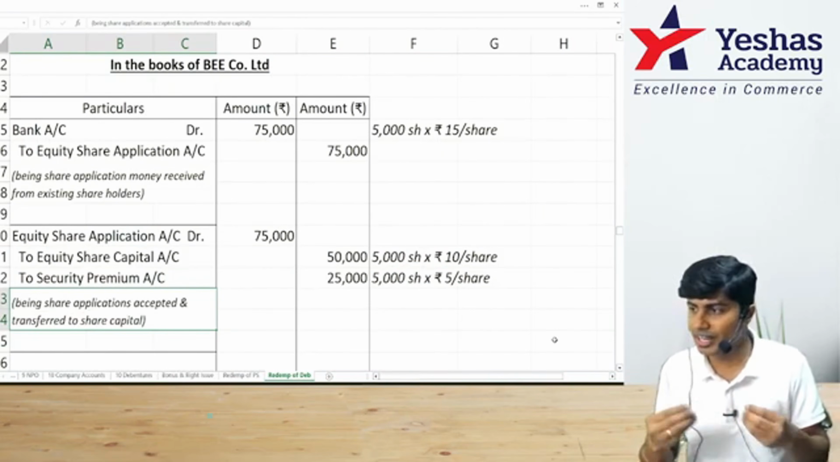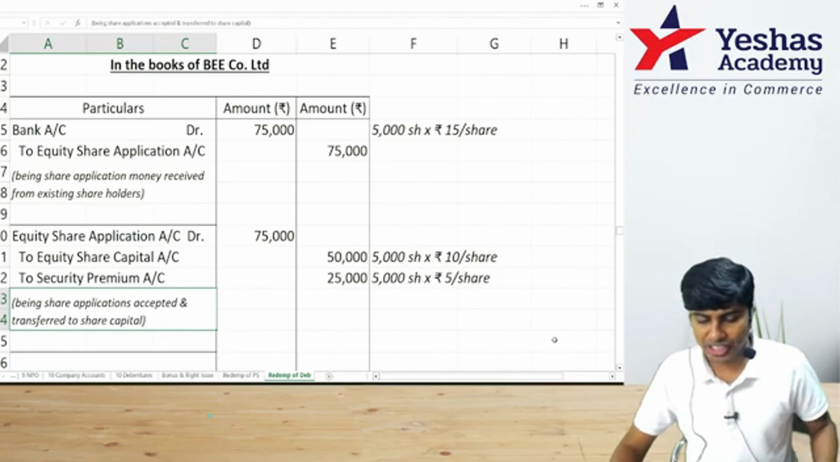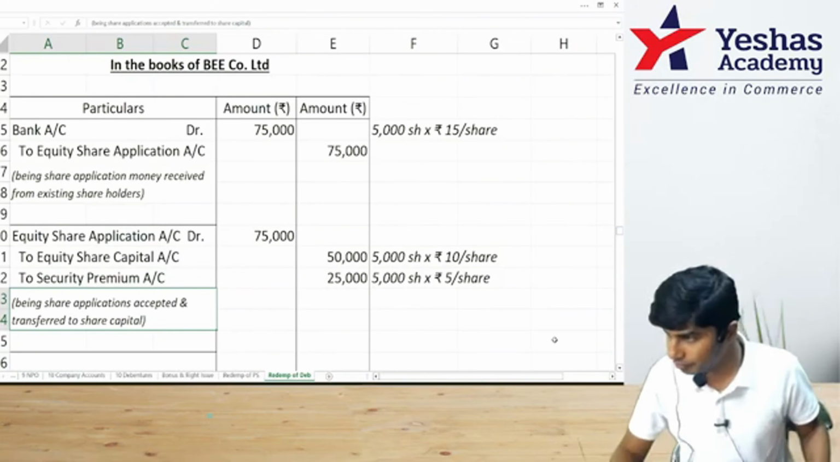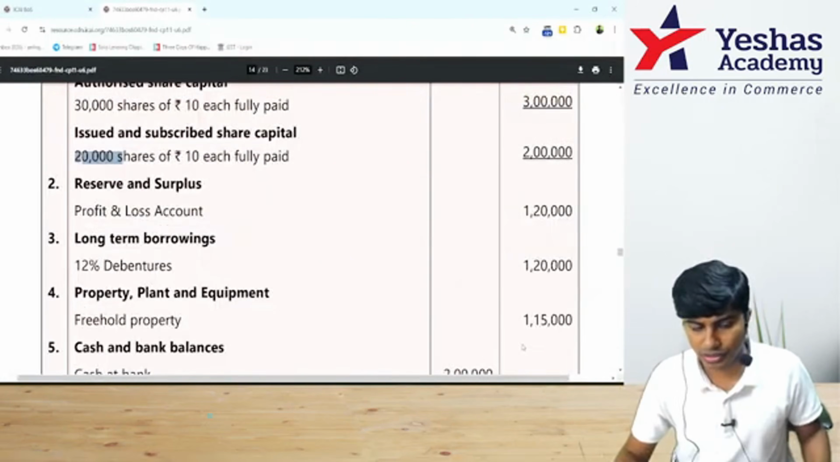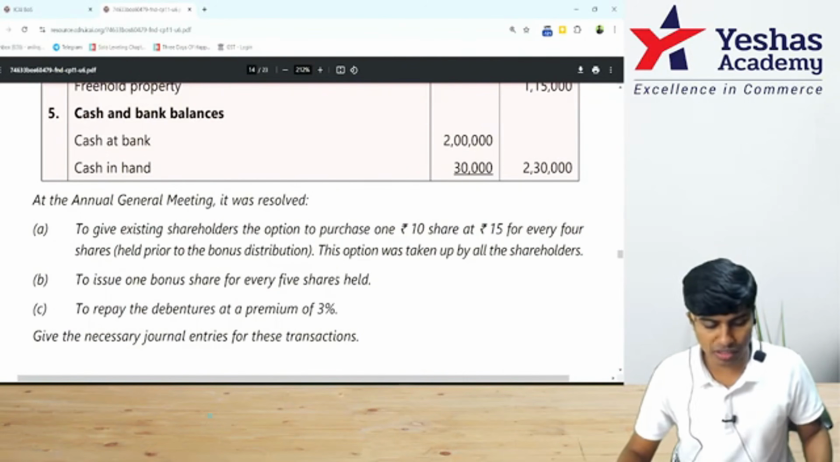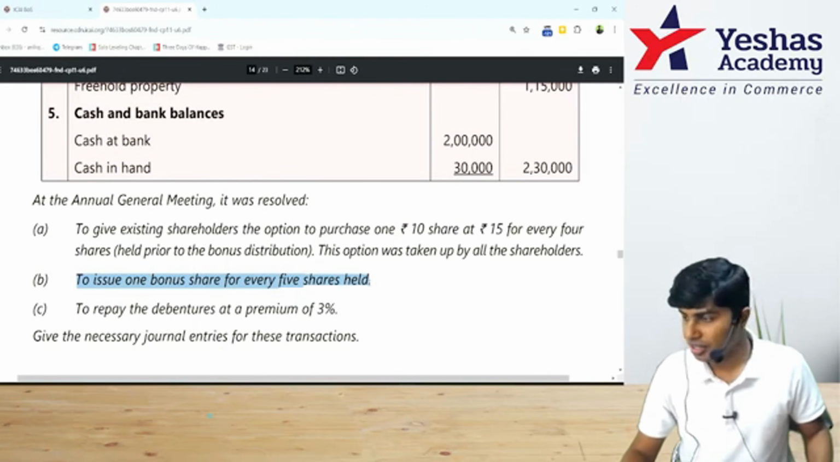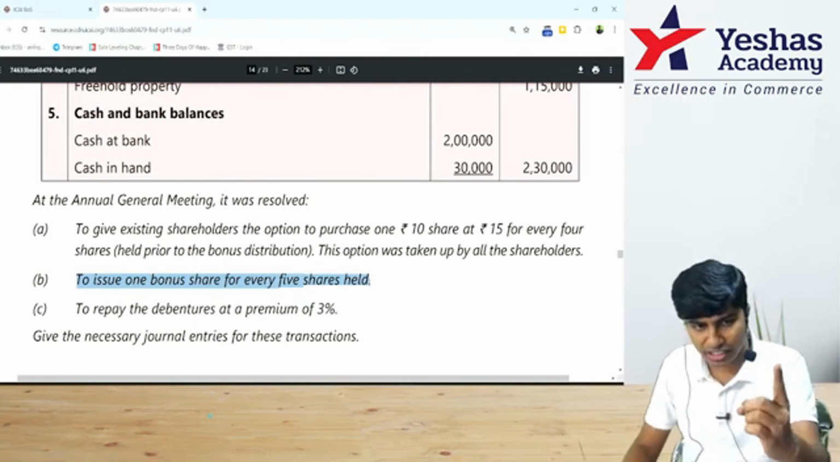So right now the right issue is being made. Our share capital has increased by 50,000. First resolution entry is done. Shall I go to the second resolution? See what is the second resolution of the company. To issue one bonus share for every 5 shares held. If you hold 5 shares, they'll give 1 share as bonus.